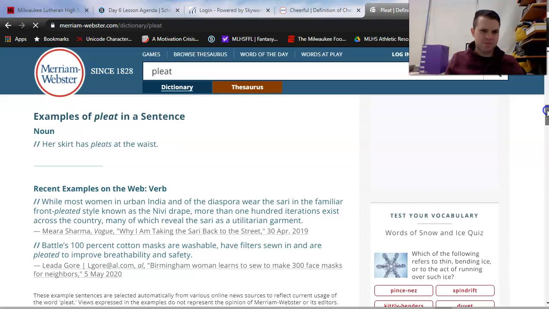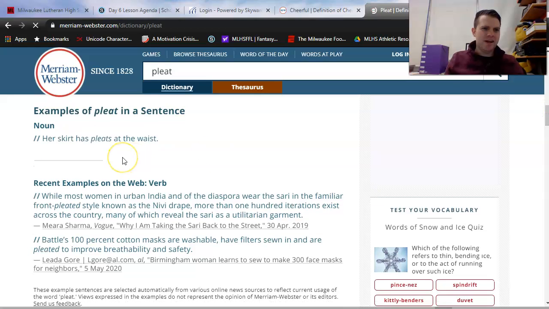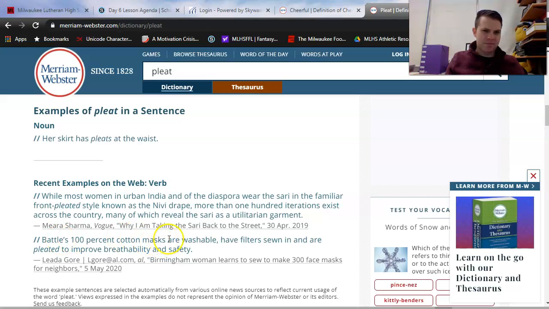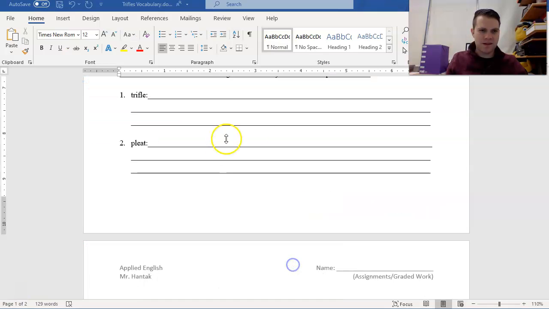They even give you examples of pleat in a sentence, right? Her skirt has pleats, again using it as a noun. Here's one. Battles 100% cotton masks are washable, have filters sewn in, and are pleated, verb or adjective, to improve breathability and safety. If you were to copy down that sentence, I would give you a 0 out of 1 for that sentence. But if you were to model your own sentence about it, that's fine, right? If I said something like, these are about masks, like face masks, right? I might write something like that in mine.